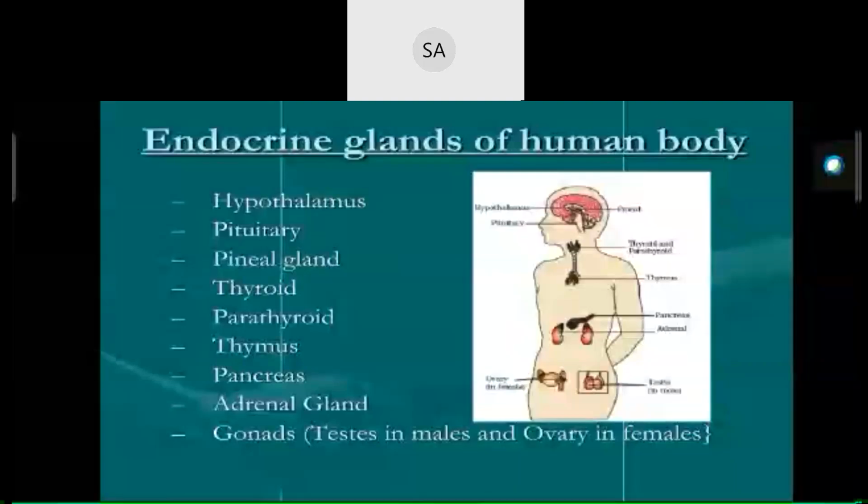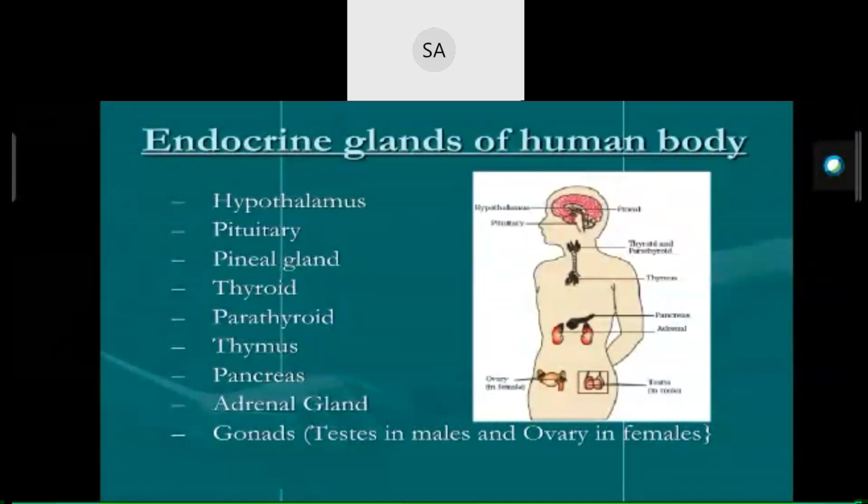Next, parathyroid. In humans, there are four parathyroid glands present on the backside of the thyroid gland, one pair in each of the two lobes of the thyroid gland. The parathyroid glands secrete a peptide hormone called parathyroid hormone. The secretion of PTH is regulated by circulating levels of calcium ions.